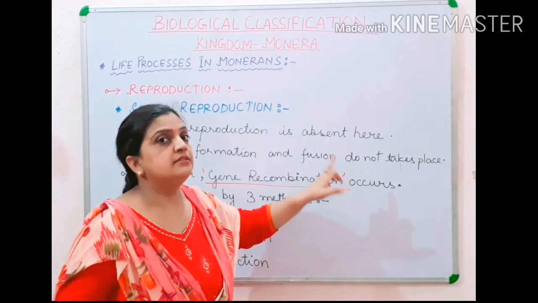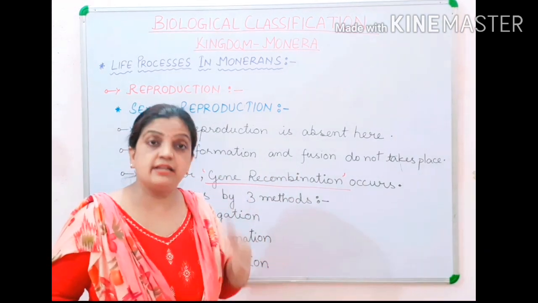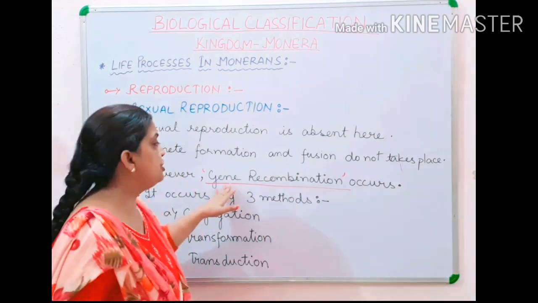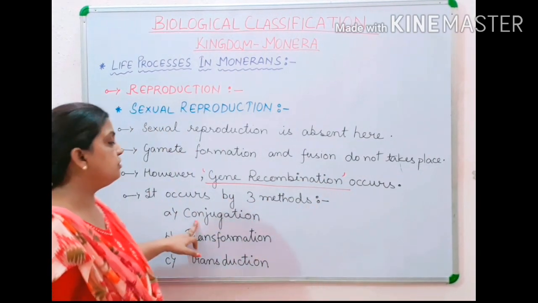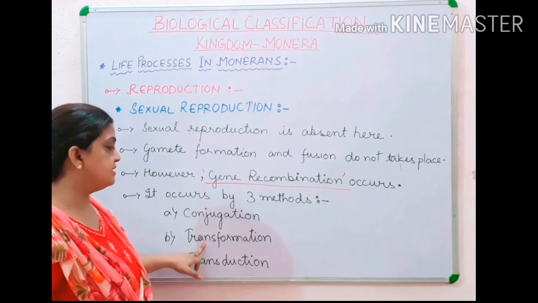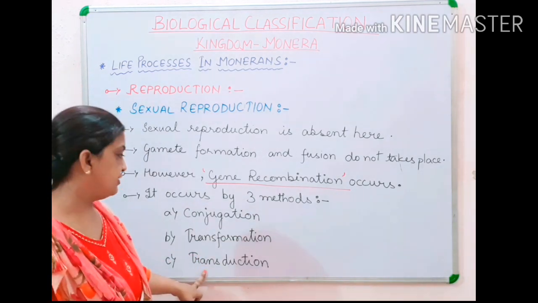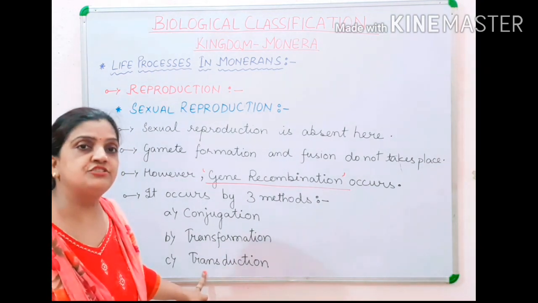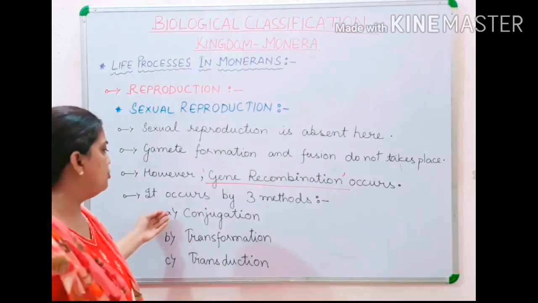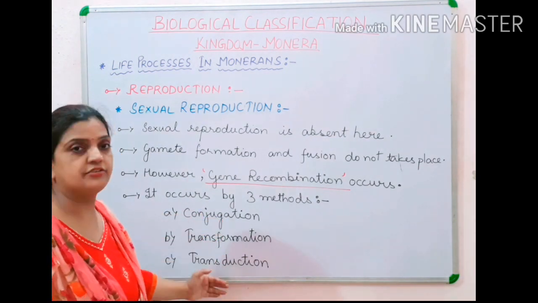And children, this gene recombination is completed by 3 methods. What are they? They are conjugation, second is transformation, and third is transduction. Children, again I'll repeat the names: conjugation, transformation and transduction. And children, not much but a little information I'll be giving regarding these 3 terms.